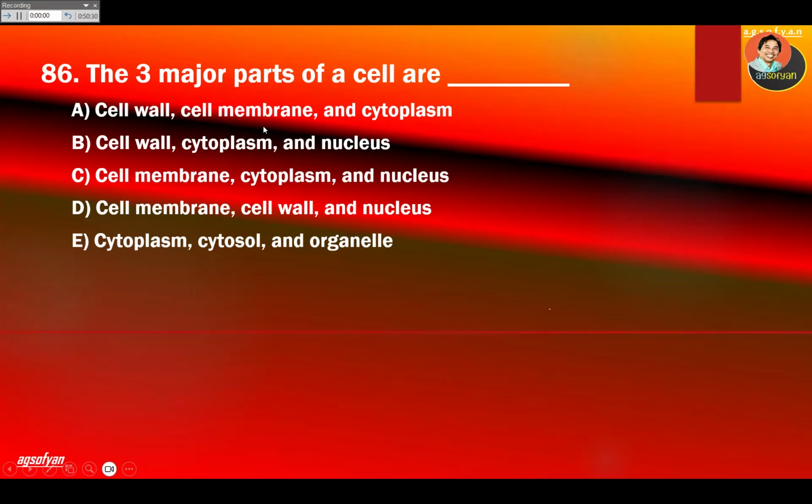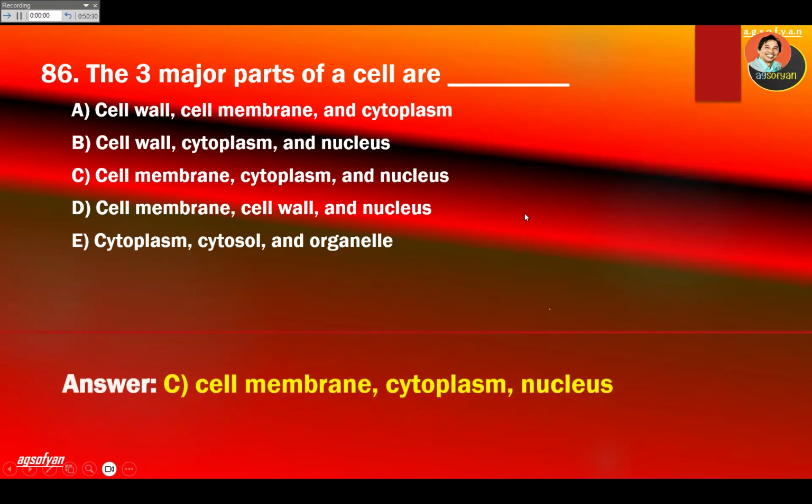All organisms have a cell membrane. So if this is cell wall, B is incorrect. Cell membrane, cytoplasm, nucleus: yes, C is kind of the correct answer. Look at the other one: cell wall is incorrect. Cytoplasm, organelle, this is incorrect. So it should be cell membrane, cytoplasm, nucleus. C is the correct answer.